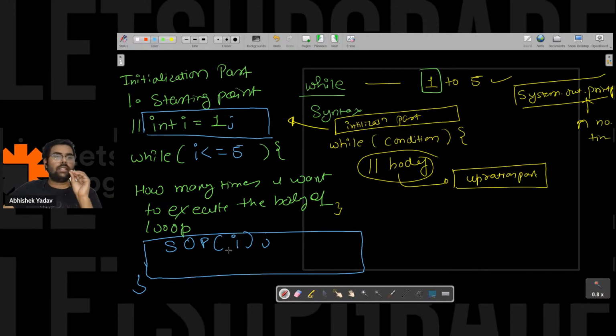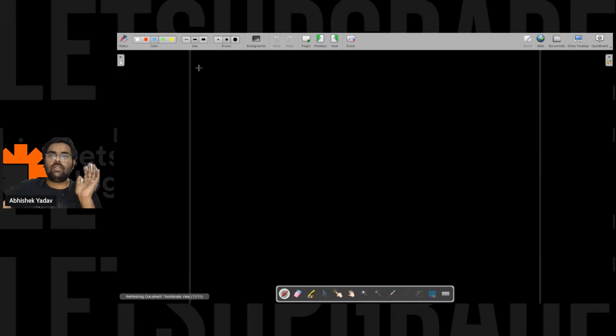After writing the logic, you have to perform the updation part also, right? So after executing for the first time, what will be the updated value of i? After 1 I want to print 2, so I will increment the value of i by 1, that is i is equal to i plus 1. This will be the updation part here. So we got the solution: I will write int i is equal to 1, that is the initialization part.